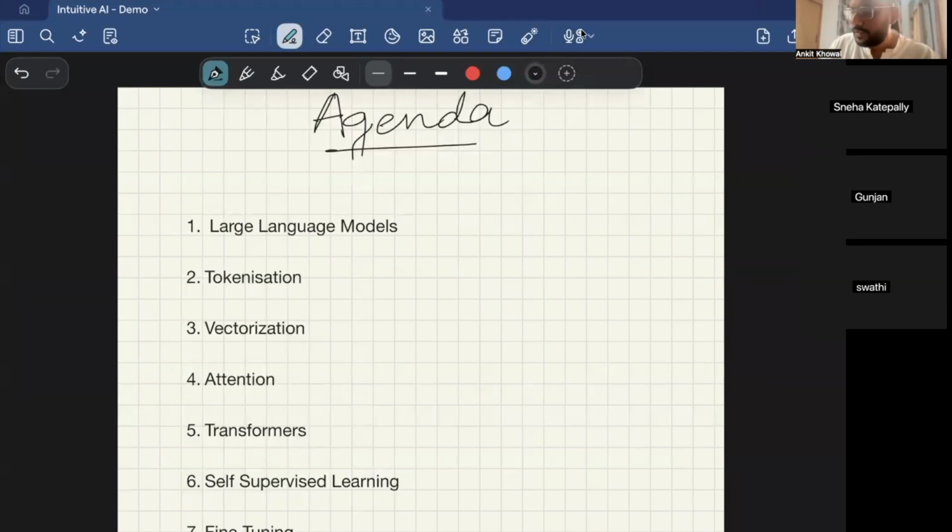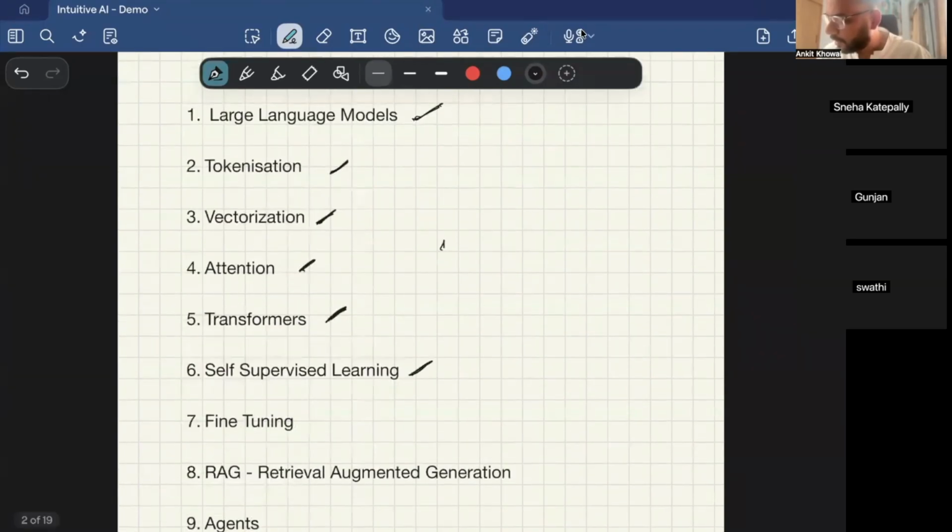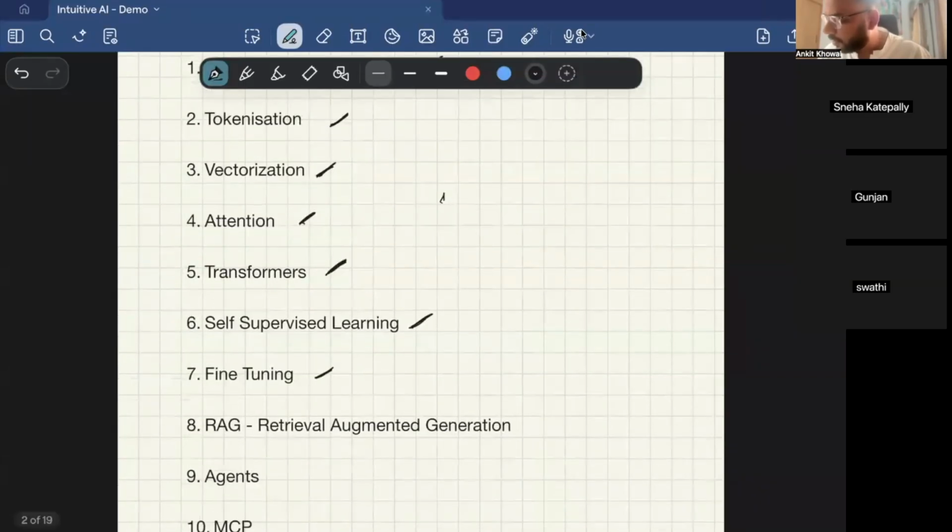Sure. So let's start with today's agenda. What I'll be covering today is: what are large language models, what is the tokenization process in a large language model, what is vectorization, what is the attention mechanism, what are transformers at a very high level, what is self-supervised learning, fine-tuning, RAG (retrieval-augmented generation), agents, and model context protocol.